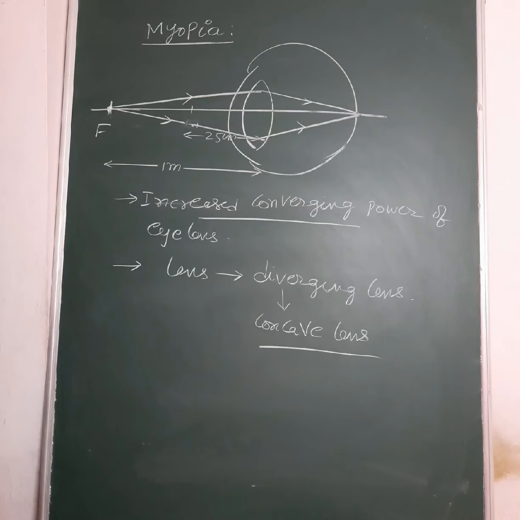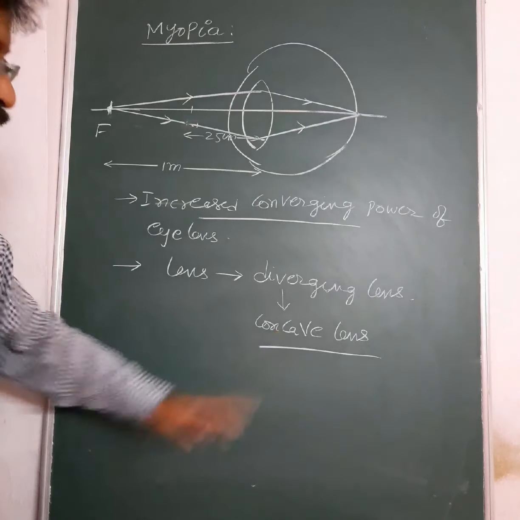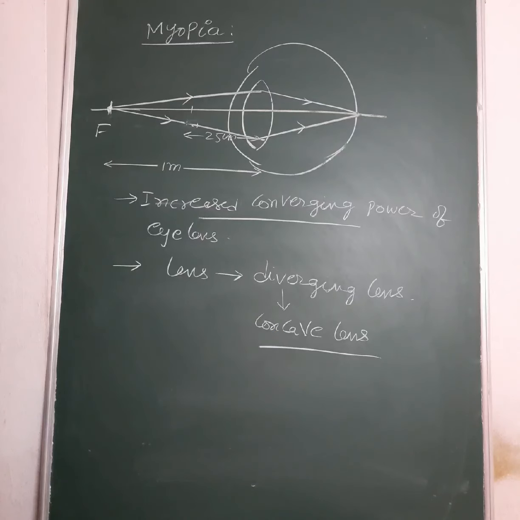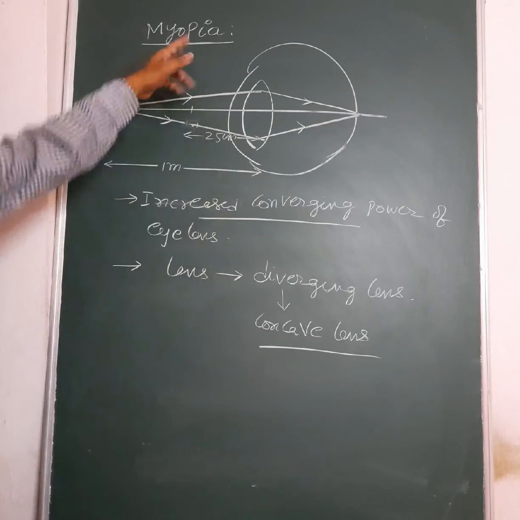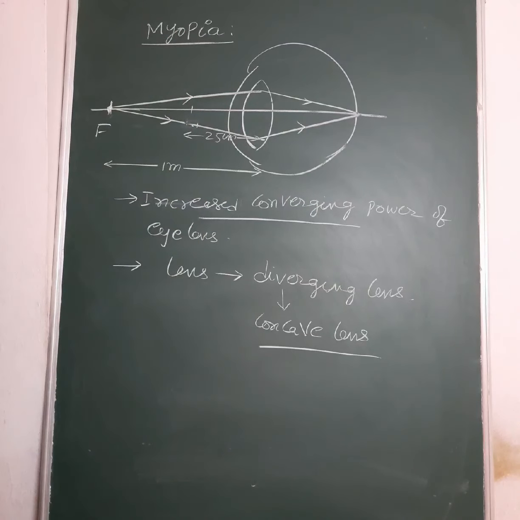How a concave lens is used, and what should be the focal length of the concave lens that is used to overcome this defect of vision, and how the defect of myopia can be corrected by using a concave lens.